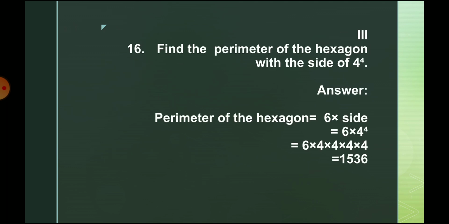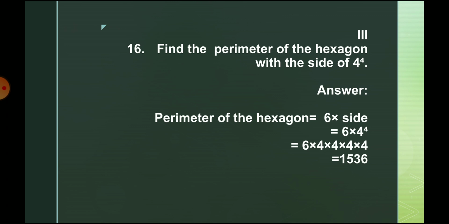See the Roman letter 3. Find the perimeter of the hexagon with the side of 4 power 4. You already know the formula for the perimeter of a hexagon. So what is the formula?